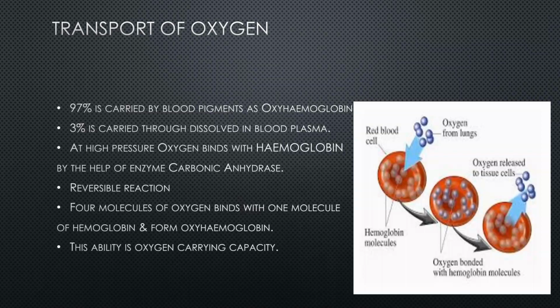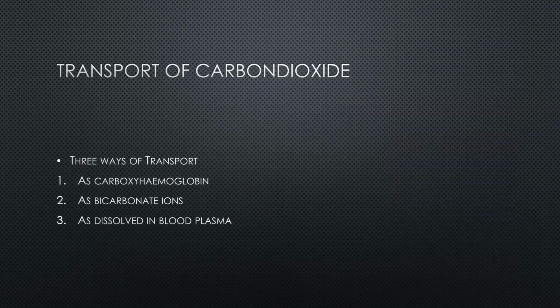At high partial pressure of oxygen, it binds with hemoglobin and forms oxyhemoglobin in the presence of an enzyme known as carbonic anhydrase. 4 molecules of oxygen can bind with 1 molecule of hemoglobin to form oxyhemoglobin, and the ability of hemoglobin to bind with oxygen is called the oxygen carrying capacity of blood.